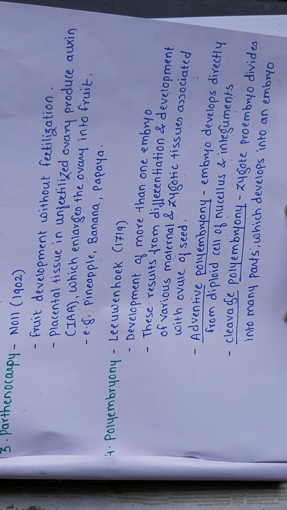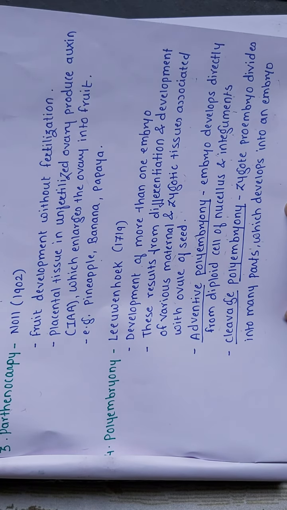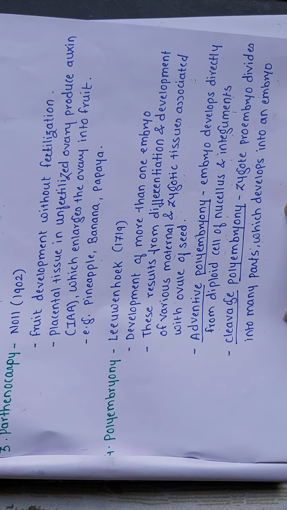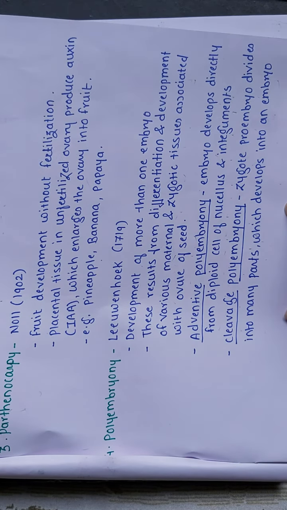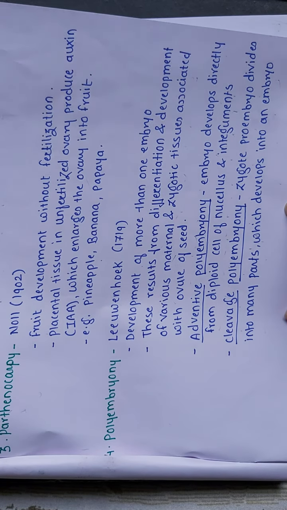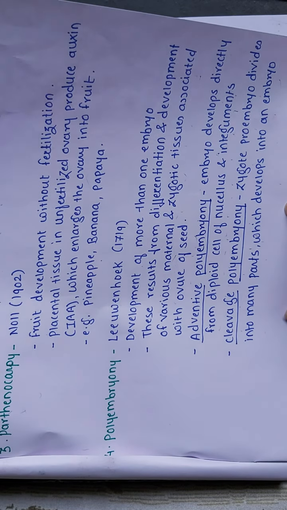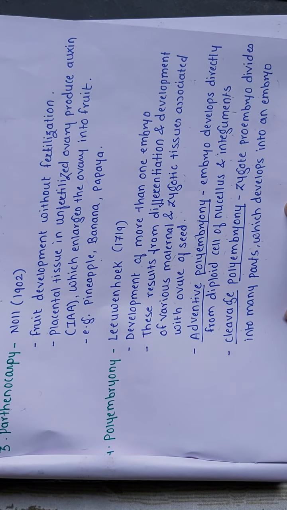Fifth: what is hydrophily? Then question number 3, the first question: how can polyembryony be commercially exploited? Third: incompatibility is a natural barrier in the fusion of gametes. How will you explain this statement?